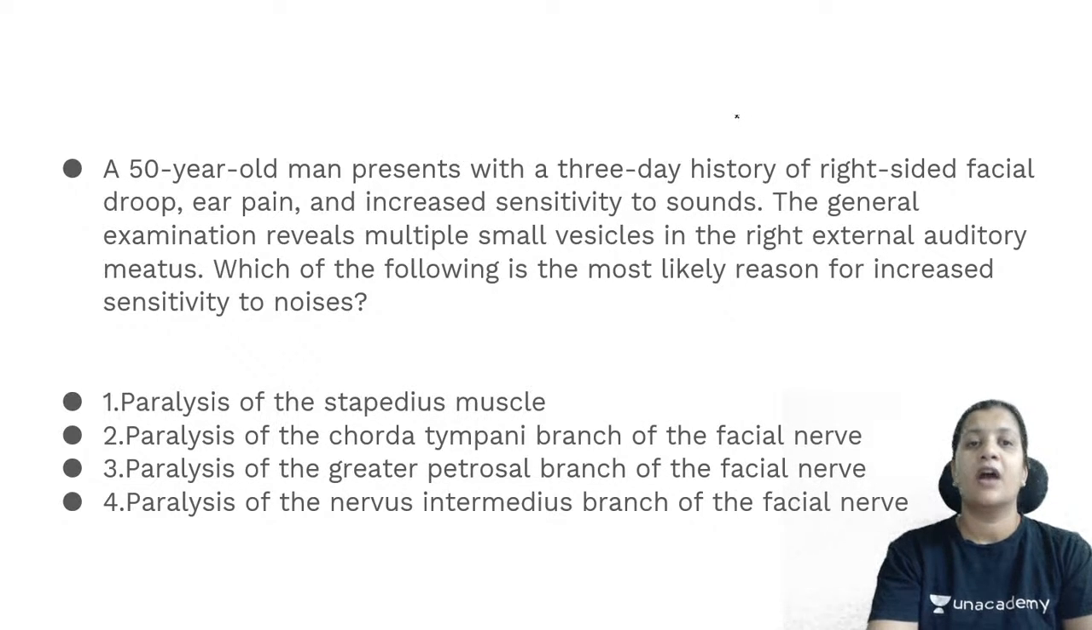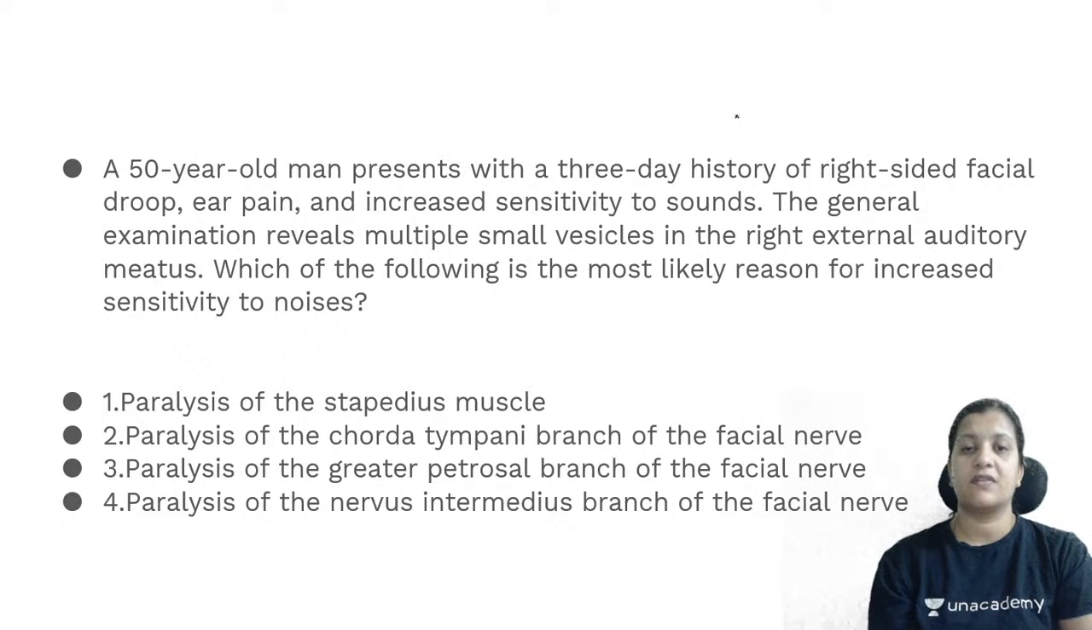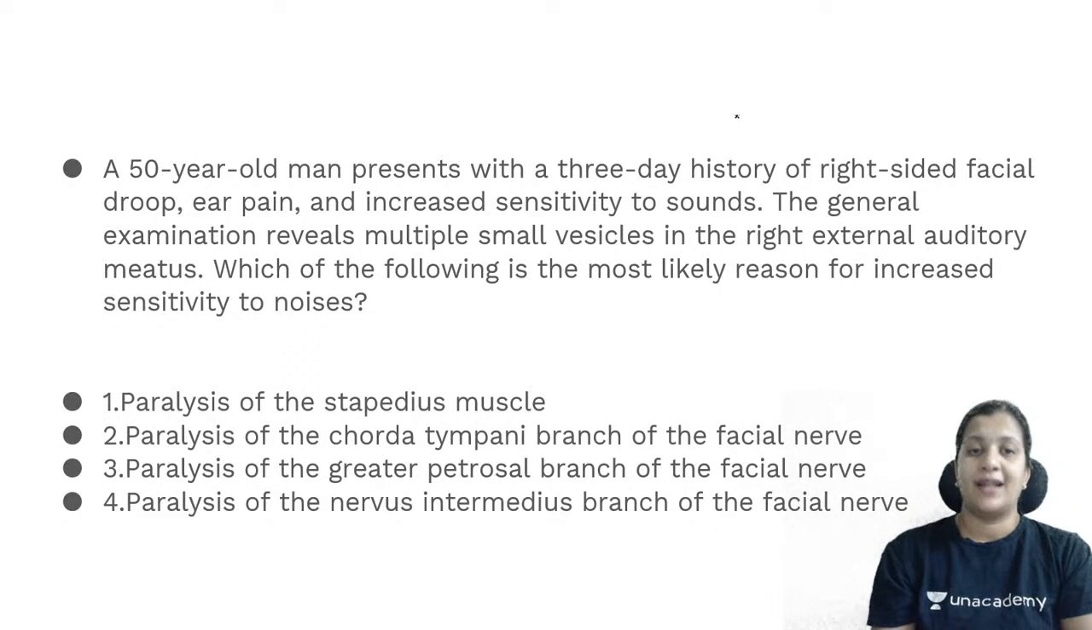Hello Madhusudan. A 50-year-old man presents with a 3-day history of right-sided facial droop, ear pain and increased sensitivity to sounds. The general examination reveals multiple vesicles in the right external auditory meatus. Which of the following is the most likely reason for his increased sensitivity to noises? Paralysis of the stapedius muscle, paralysis of the chorda tympani branch of the facial nerve, paralysis of the greater petrosal branch of the facial nerve, paralysis of the nervus intermedius branch of the facial nerve. So please type your answers in the chat box below.